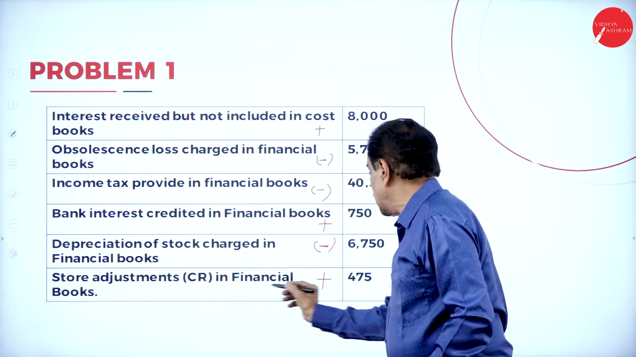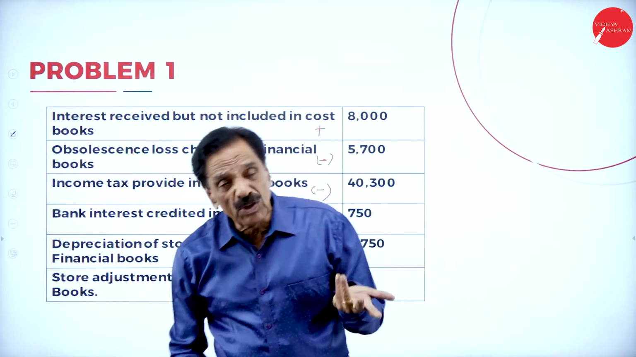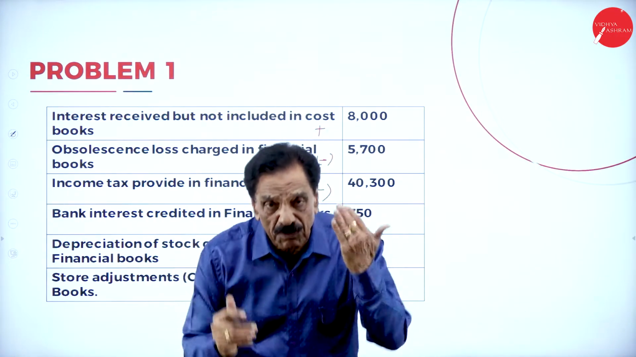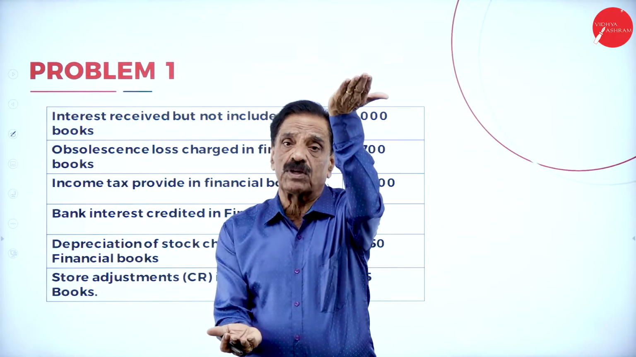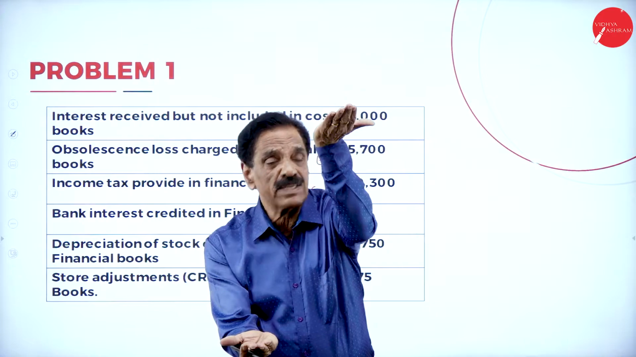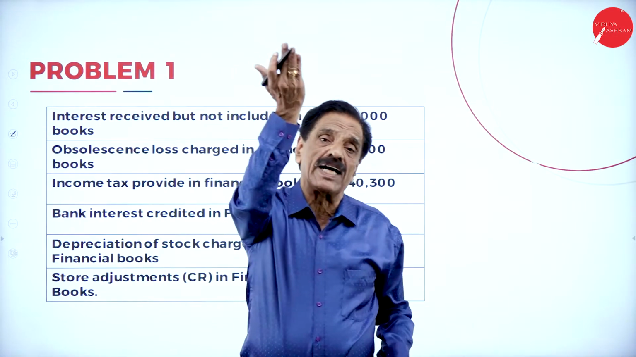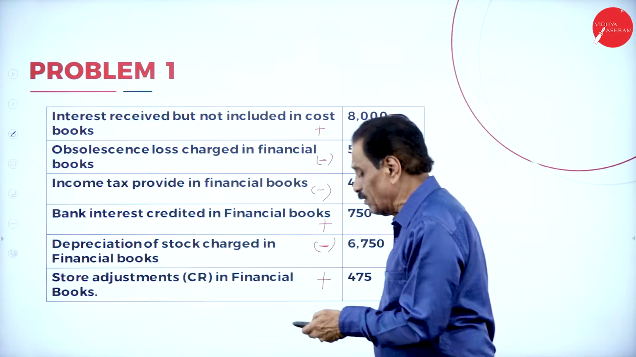Stores adjustment credited in the financial account. So only in the financial account, what will happen? Your financial account will be raised. No entry in the cost book. So financial profit showing more, costing profit showing less. To make equal, what to do? Add back. So we'll go with the problem now.